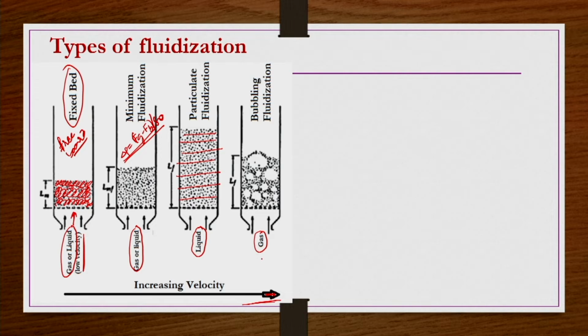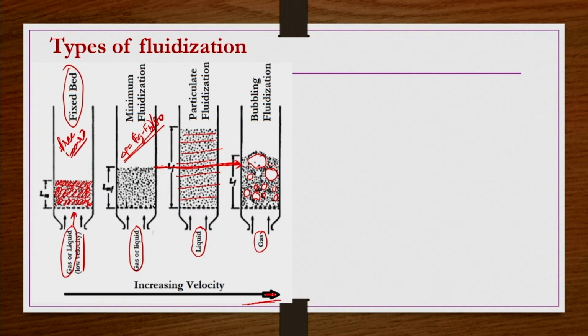However, if your fluidizing medium is a gas, then as the velocity increases, there will be a situation where voids or bubbles may be forming, which are almost free of particles. There may be one or two particles, but in general these voids are free of particles, and you can see those bubbles are moving up rather fast compared to the bed. If you compare with the minimum fluidization conditions, most of the particles are not rising to a much larger height. Only the bubbles are rising more, and there are only a few particles beyond this point.